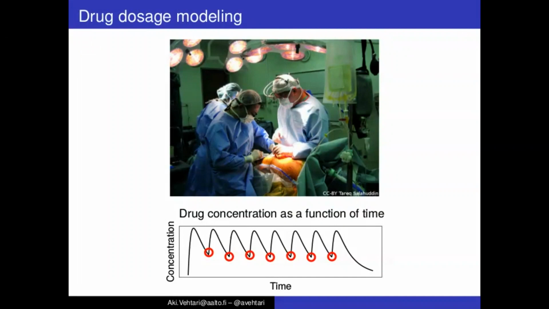And the good thing is that with this simple ordinary differential equation compartment model, even if we make the observations just at the locations of the red circles when we give a new dosage, it is possible to learn these rates of flows, and learning these rates of flows in this differential equation model is enough that we can learn then also the behavior of the drug in the body.